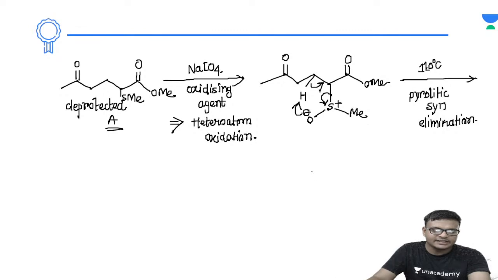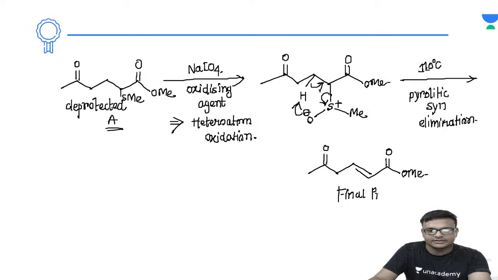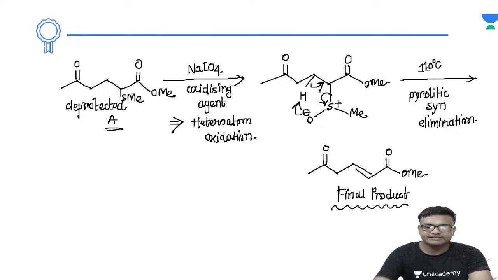So finally, in this molecule, what will be formed? This one will be the carbonyl as it is, and at the same time this will be the alpha beta unsaturated carbonyl compound, and this will be the CO2Me. So this will be the ultimate final product we are obtaining in this scenario. This is the final product that is obtained.